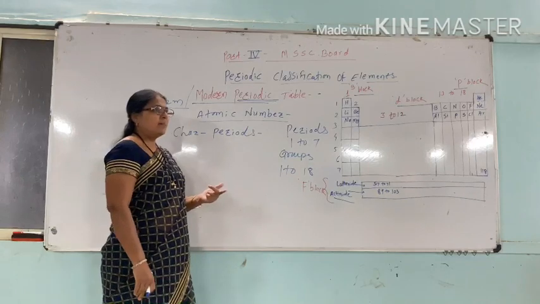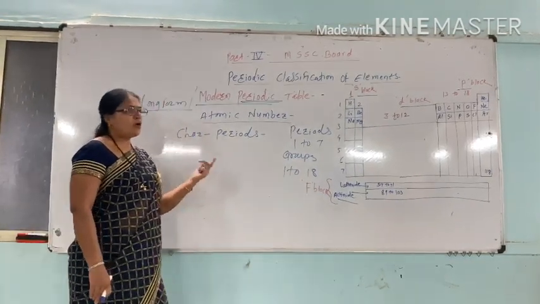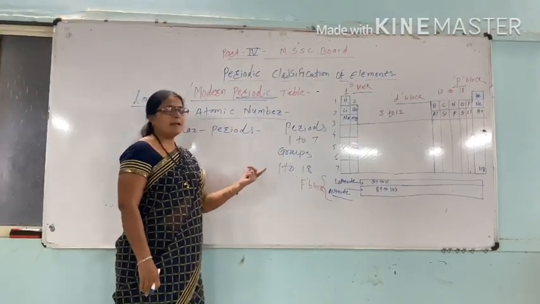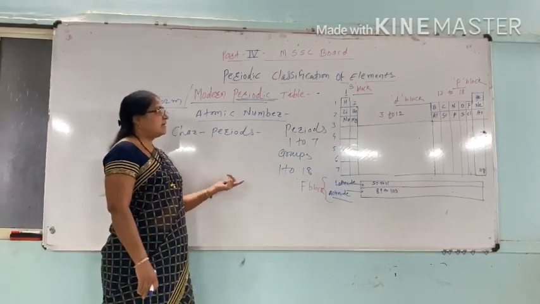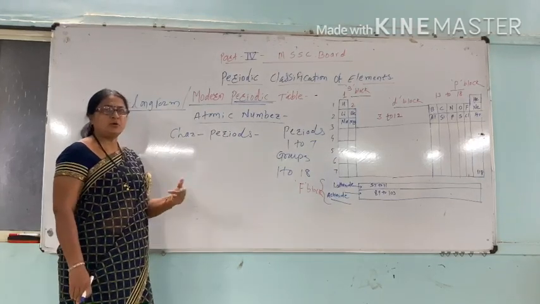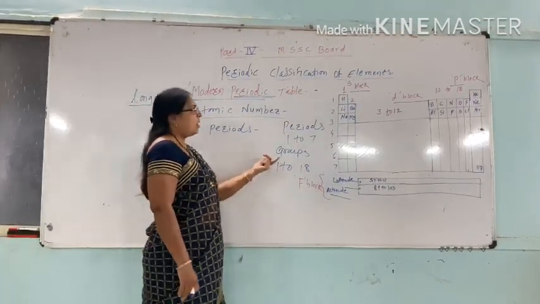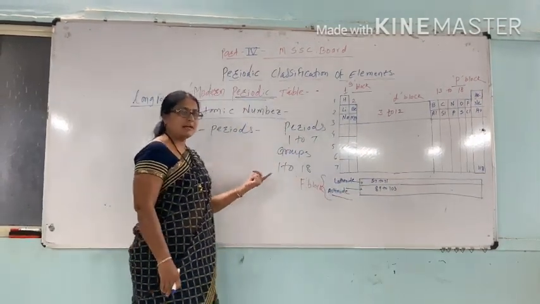That is, electronic configuration and atomic number are related to each other. This table depends upon the electronic configuration. So these are all merits of this periodic table.